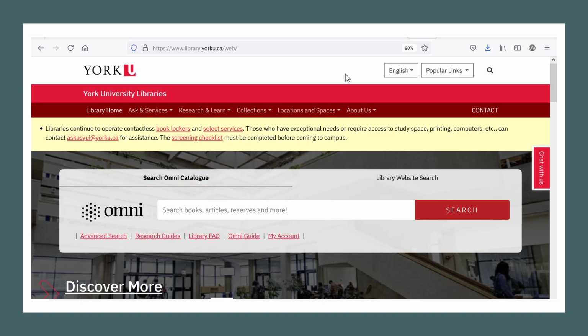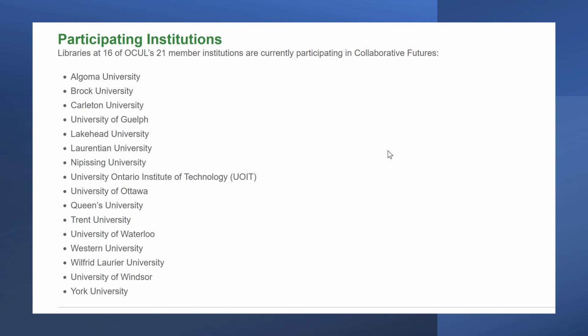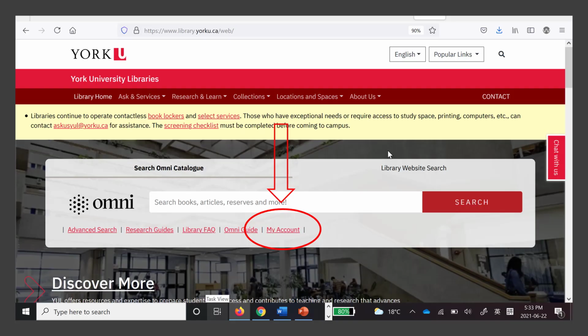The York University Library's search interface is called OMNI. Searching on this platform, you can find books, articles, videos, maps, government documents, open access materials, and more. OMNI is a collaboration between 16 partner university libraries in Ontario. The York University Libraries community can now search and borrow from York University Libraries, as well as physical resources from our partner institutions. It is recommended that you always sign in to My Account before starting your search.